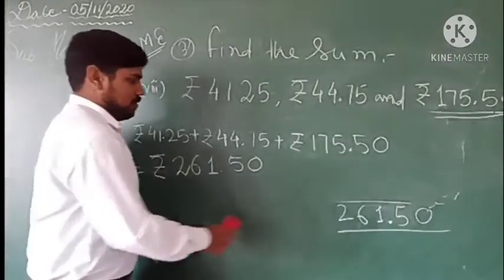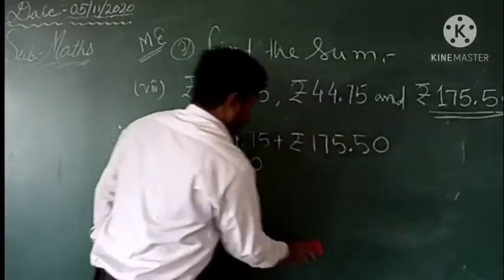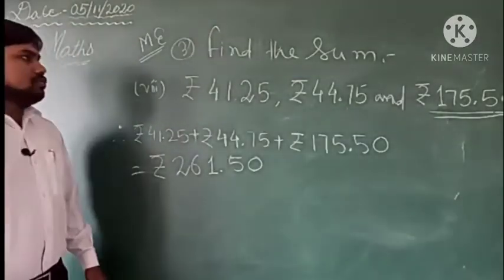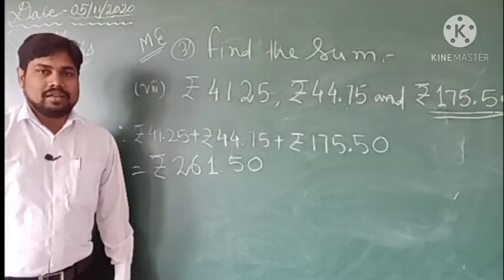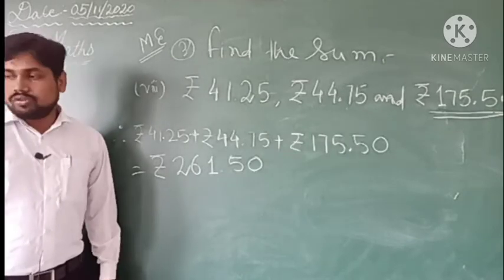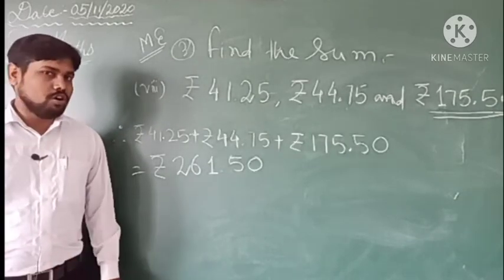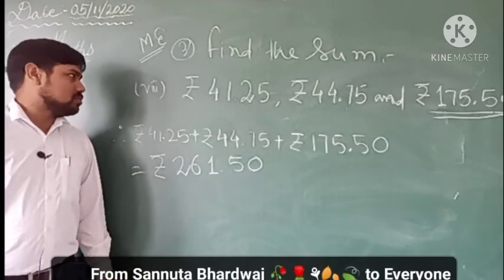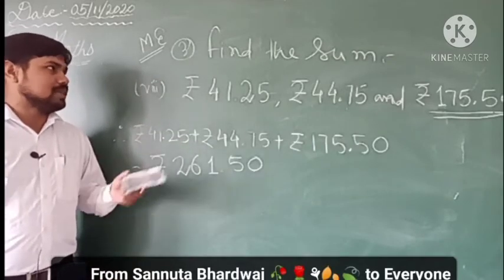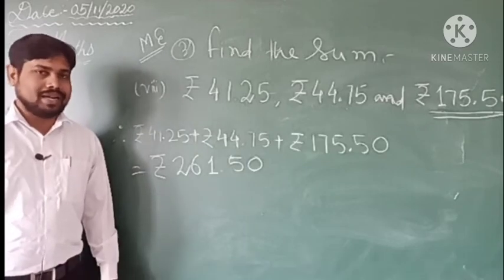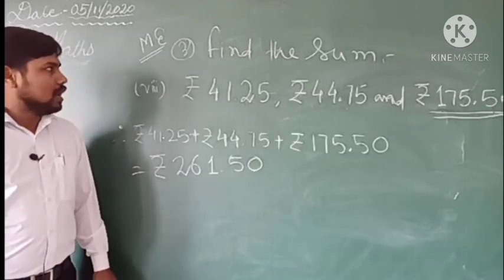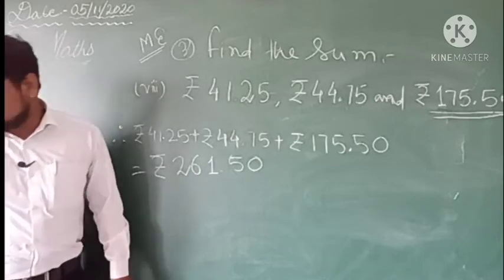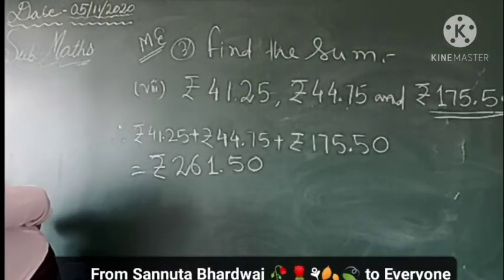We have done this in rough work, right? So this is how very simply you have to add, right? This is all about question number 3. So the rest of question number 3 I hope you can do. If you still have any doubt in question number 6, how to find the sum, you can tell. Except question number 3, does anyone else have any doubt?